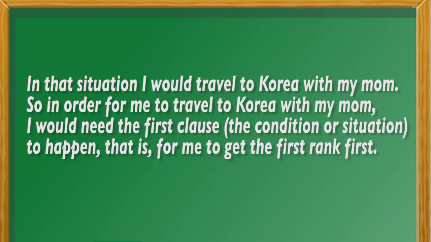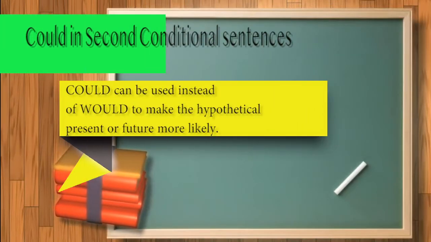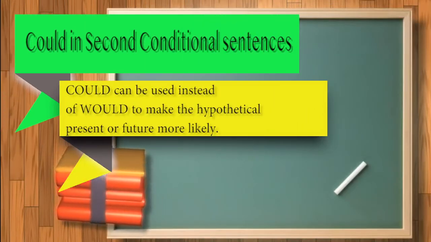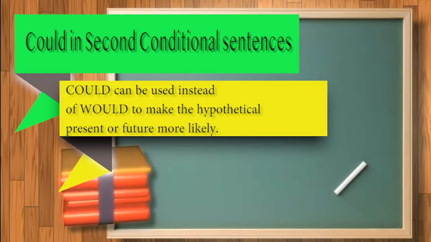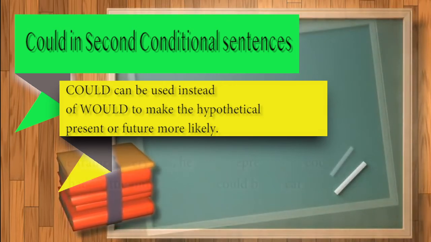So in order for me to travel to Korea with my mom, I would need the first clause, the condition or situation, to happen. That is for me to get the first rank first. So I have to get the first rank first and then I would go. Could in the second conditional sentences: could can be used instead of would to make the hypothetical present or future more likely.